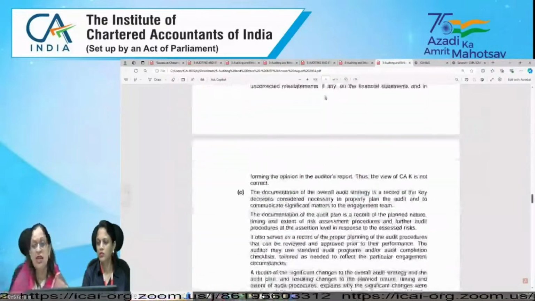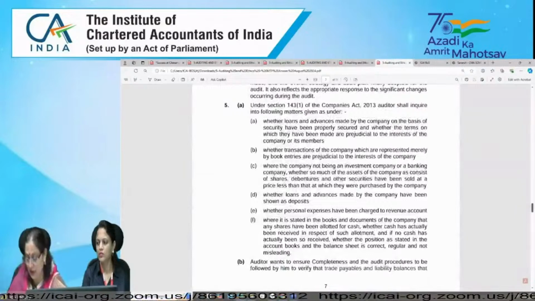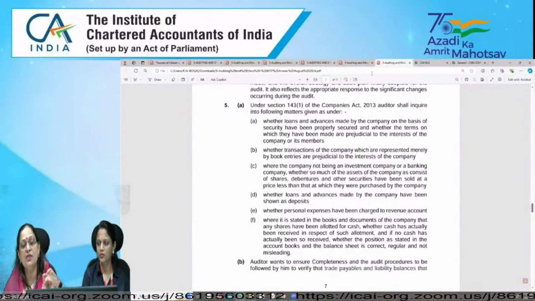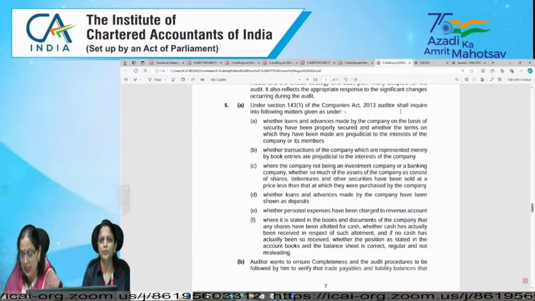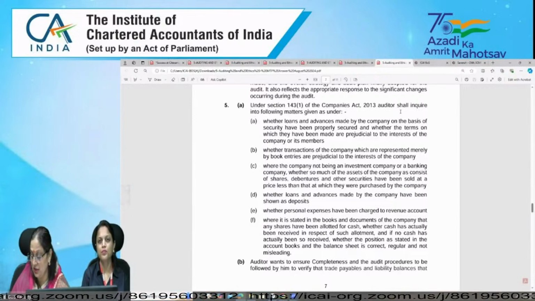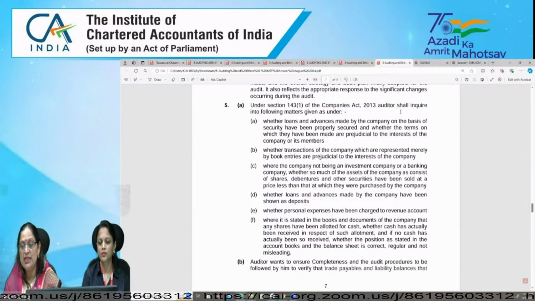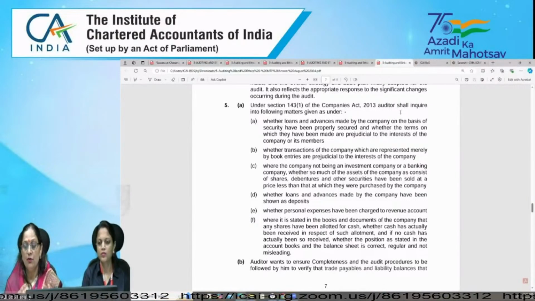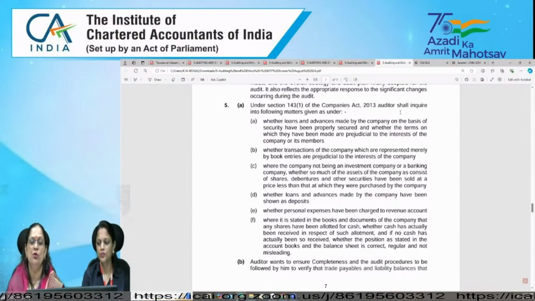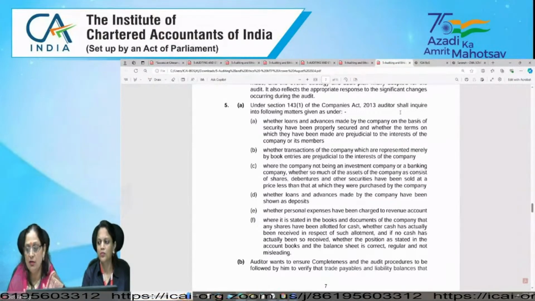So check whether loans and advances are properly secured, and whether the terms on which they have been made are prejudicial to the interest of the company or its members. Means the loans and advances that have been given are properly secured. On the basis of security, if you have given loans and advances, you need to check whether it is properly secured.